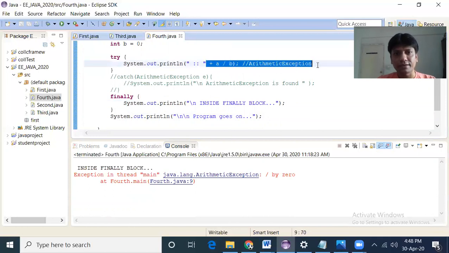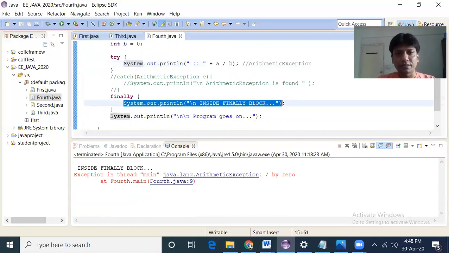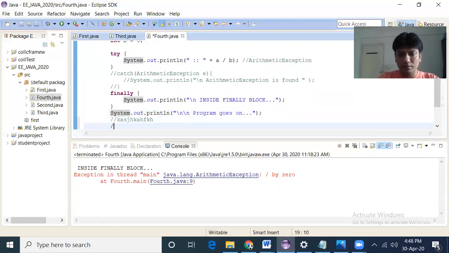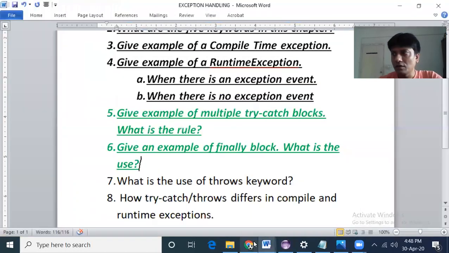An exception arises, then the statement inside the finally block gets executed, and then it simply goes back to the Java default exception handler, which gives you this message. So whatever you write after this line will not get executed. I hope the concept of the finally block is clear, what its purpose is and what the mechanism is.